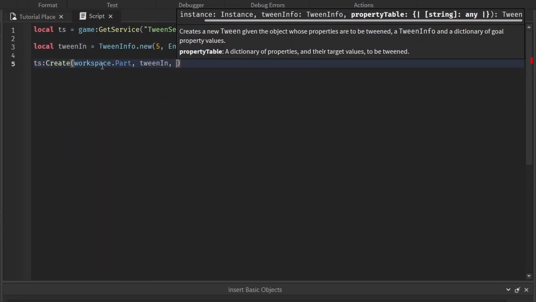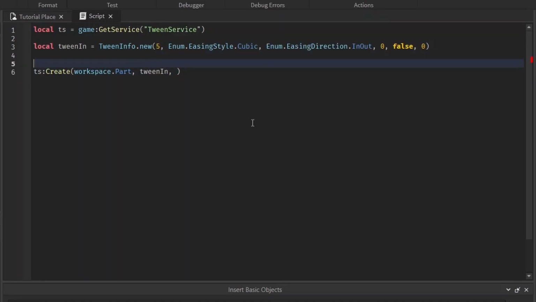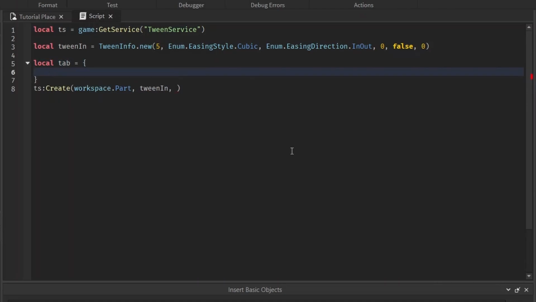Our last argument for this create method takes in a table. The table should be structured as follows. I'll just name it local tab. It should be structured like this. The key is the properties that you want to change. For example, if you want to change the part size, that should be the key if you want to change the size. And the value should be what you want that size to be equal to.